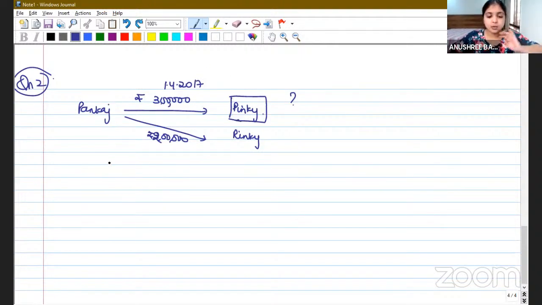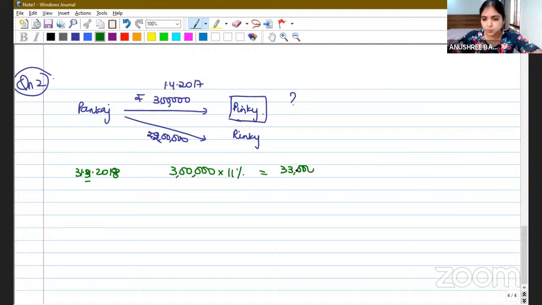Now listen to me. On 1st April 2017, Pankaj gave 3 lakh rupees to Pinky. On 3 lakh rupees, in the previous year 17-18, at the end of the year, on 31st March 2018, Pinky would have earned interest of 11%, that is 33,000. This becomes income from transferred asset.